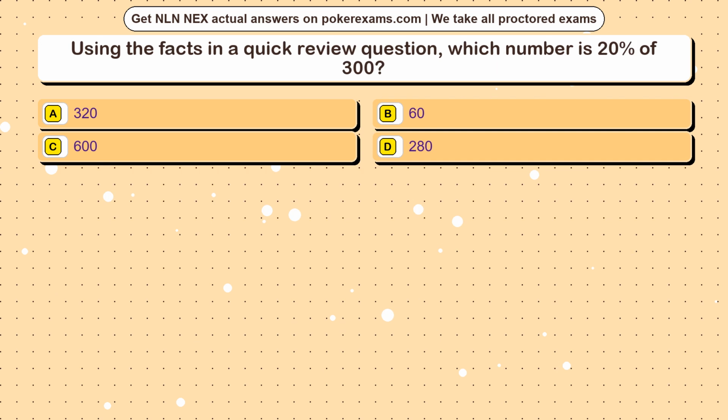Question 16. Using the facts in a quick review question, which number is 20% of 300? Option A, 320. Option B, 60. Option C, 600. Option D, 280.